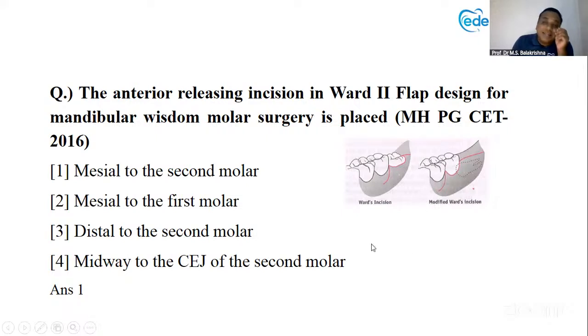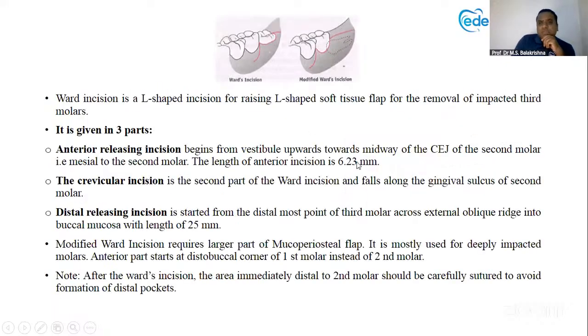So what is the length of this anterior releasing incision? 6.23 millimeter, it's written here. So mesial to second molar, 6.23. And then you have the vestibular incision over here. And then you have the distal releasing incision here, a long incision which goes up to the ramus. That is 25 millimeter. So these lengths you should know, okay?